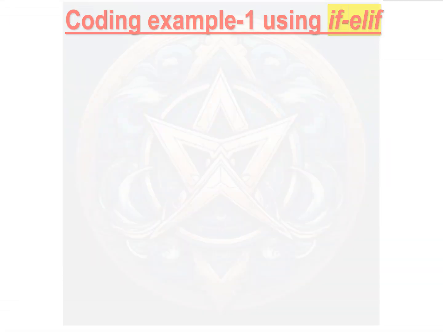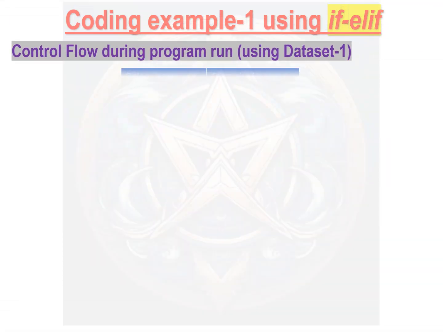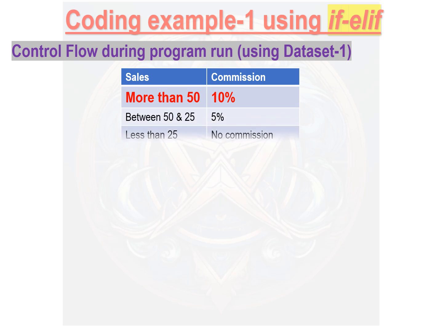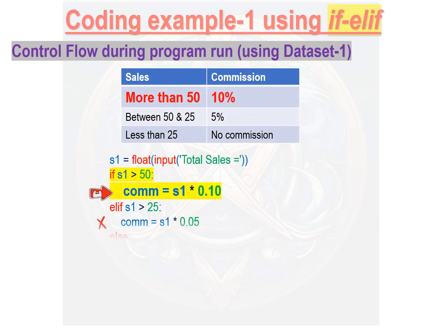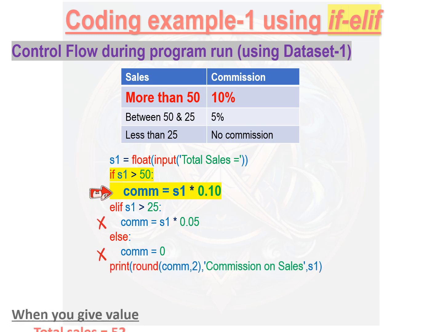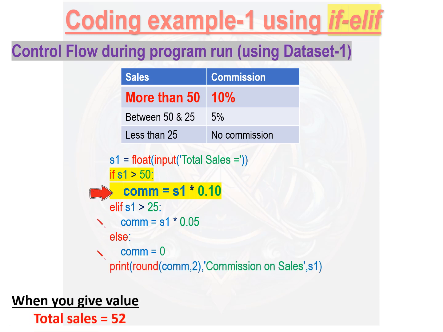Let's take the case using data set 1. When you input total sales equals 52 and store it in variable S1, it is clear that the condition S1 greater than 50 becomes true. So, the statement written after if will be executed. Hence, you get the output 5.2 commission on sales 52.